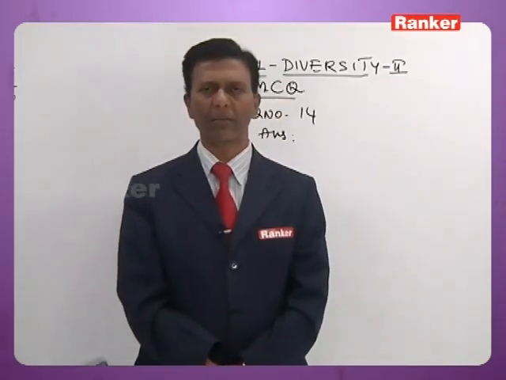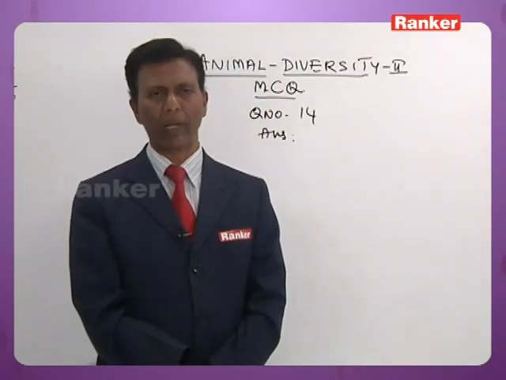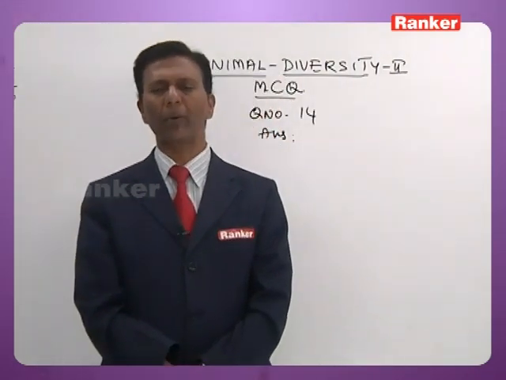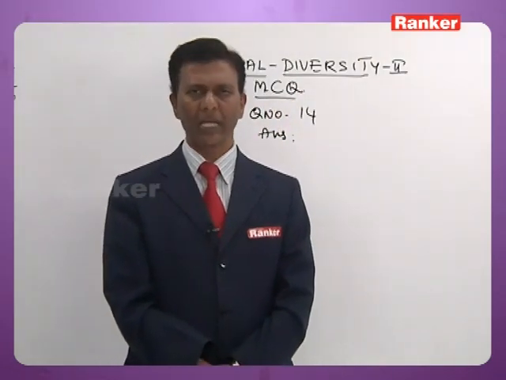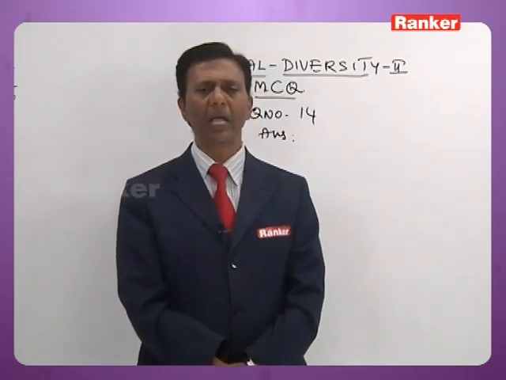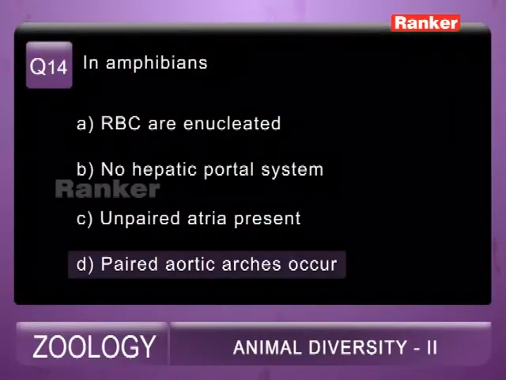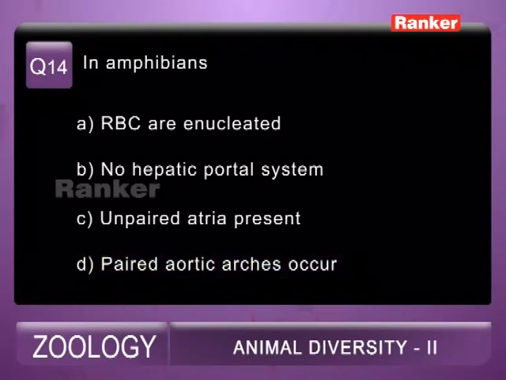No hepatic portal system, in amphibians? It is well developed. As a matter of fact, in all vertebrates the hepatic portal system is well developed. The renal portal system is reduced in birds and absent in mammals, but the hepatic portal system is present in all vertebrates. Unpaired atria is also wrong, because as I mentioned just now, in amphibia the atria are paired. Paired aortic arches occur in amphibians, that is correct, because the truncus arteriosus divides into 2 aortic arches, right aortic arch and left aortic arch. So paired aortic arches is correct. So the 14th question correct answer is D.